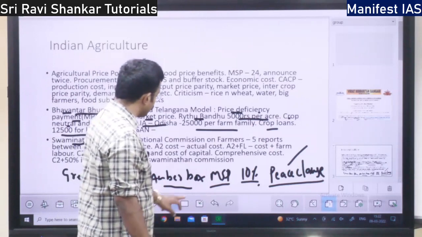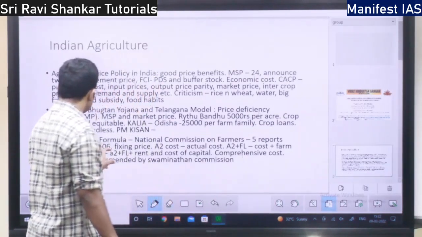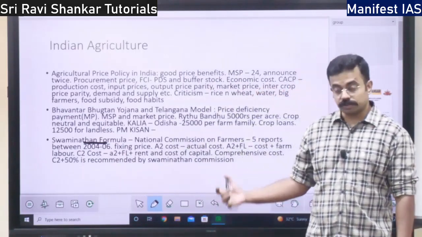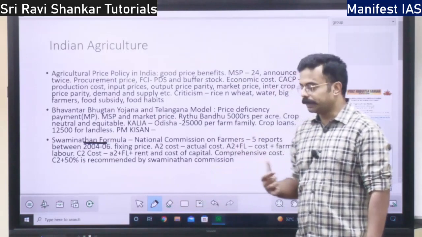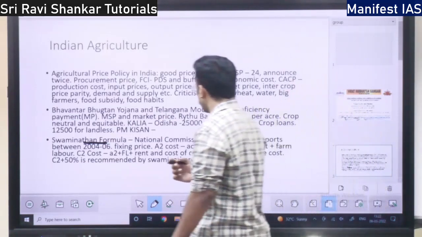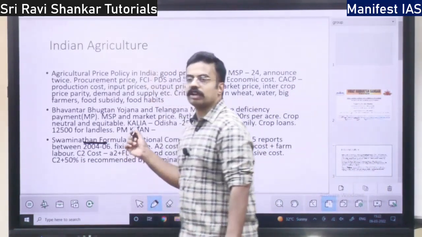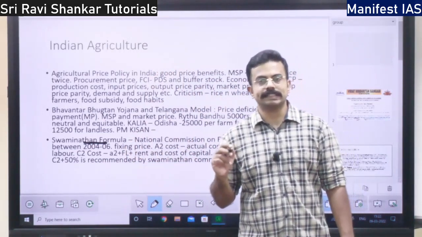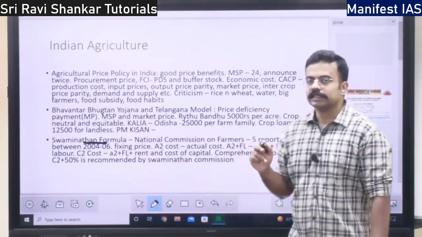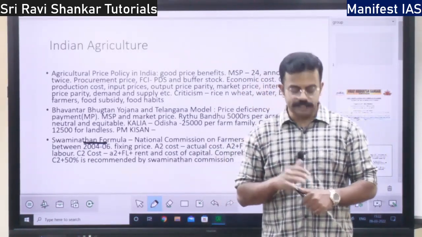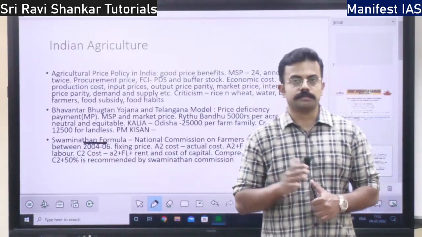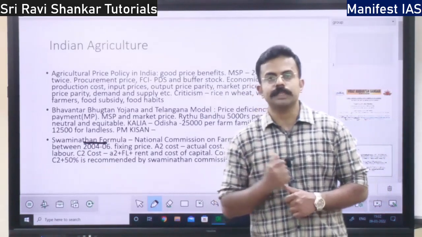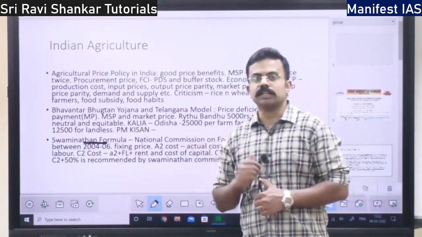What is the Swaminathan formula? MS Swaminathan is also called the father of Indian agriculture. He is the father of the Green Revolution. This person has given a formula. He headed the National Commission on Farmers. What is this commission all about? It decides the pricing of the support price, that is, what should be the minimum support price given to the farmers.